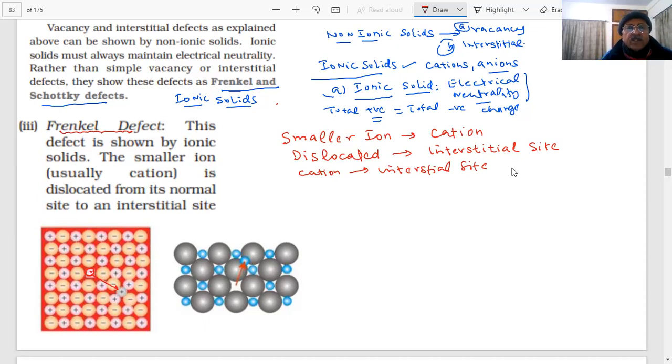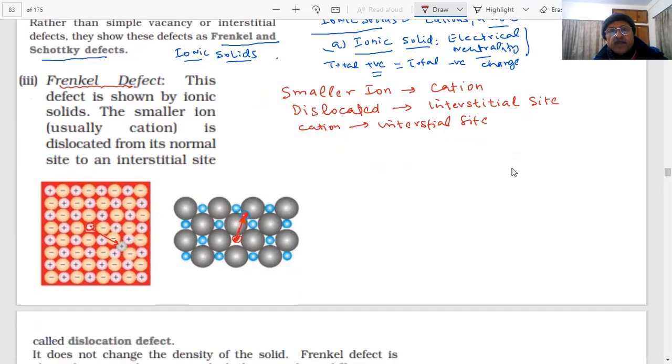Here is another three-dimensional picture. See, this was the crystal lattice and an ion was to be present here. As I said, the red mark, this point, is now shifted to this position. See the interstitial site, that is where it has shifted. So that is called Frenkel defect. Frenkel means interstitial site, smaller cation.